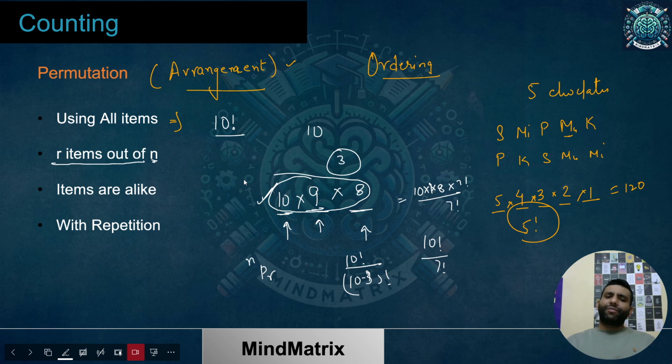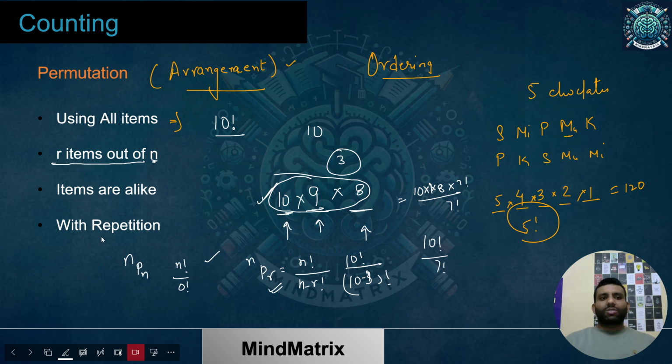If you want to go by the formula, and there are n different things, and you want to arrange only r things out of that, then nPr is the formula, which is n factorial upon n minus r factorial. And if out of n all need to be arranged, as I have already mentioned, it would be nPn, which is n factorial by 0 factorial. 0 factorial is 1, you already know, so the answer is n factorial again.